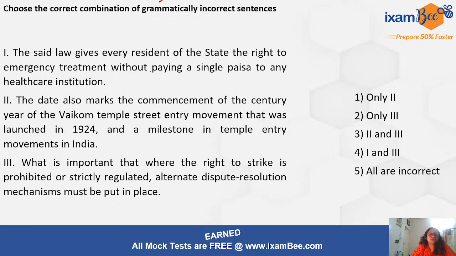Second one says, the date also marks the commencement of the century year of the Vaikom Temple Street entry movement that was launched in 1924 and a milestone in temple entry movements in India. So, is it actually the correct usage? Tell me what is the error here. Of the century year of the Vaikom Temple Street. Now, what do you mean by century? What is the meaning of century?